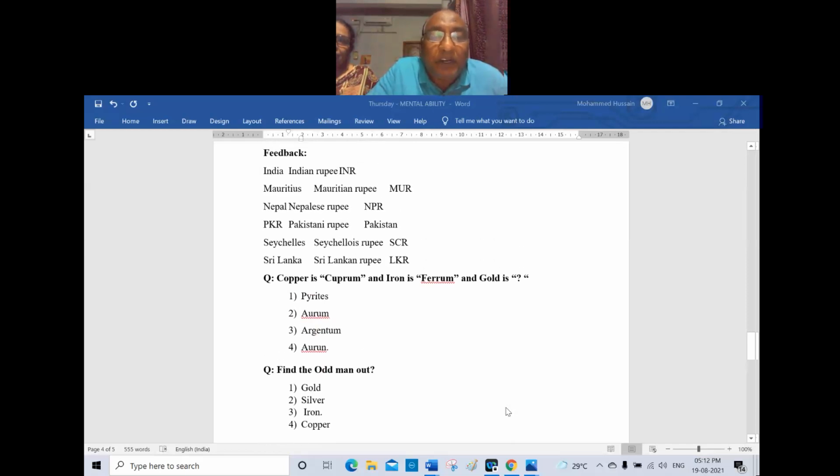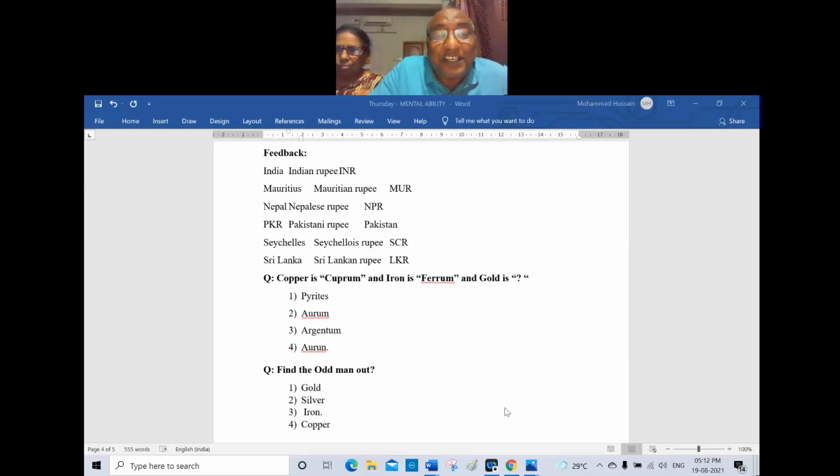And find the odd man out: gold, silver, iron, copper. We know iron is the odd man out, but why? Sir, other things we can use as jewelry. But iron does not mix with any of them. Okay, that is one of the reasons. And people and women will not use iron as jewelry, is it or not?